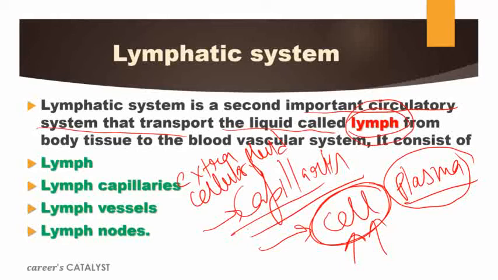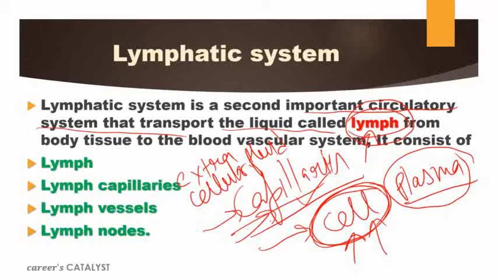Lymph. This is the lymph. The fluid released via capillaries gets mixed with cells outside the capillaries. Now, when this extracellular fluid enters the lymphatic system, we define that as what? Lymph.